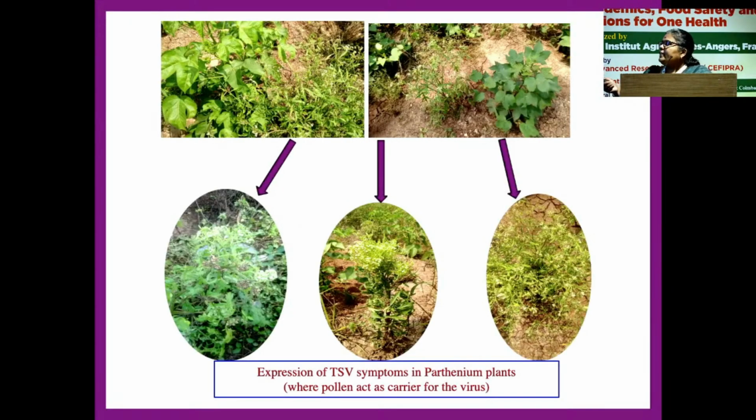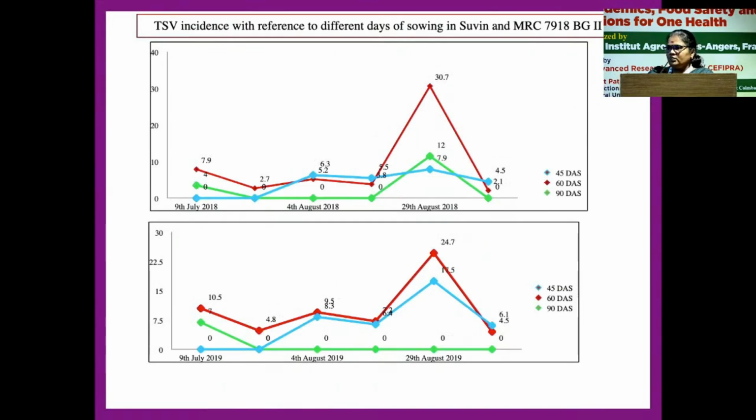This is the important one, because in the field we maintain the Parthenium plant, which acts as a reservoir. During the off season, thrips breed in the Parthenium plants, and when cotton is cultivated, the thrips transfer this virus through the pollen from the Parthenium plant to our cotton plant. In this manner, it multiplies and spreads the virus from the infected to the healthy plants in the field. So this is one more study.